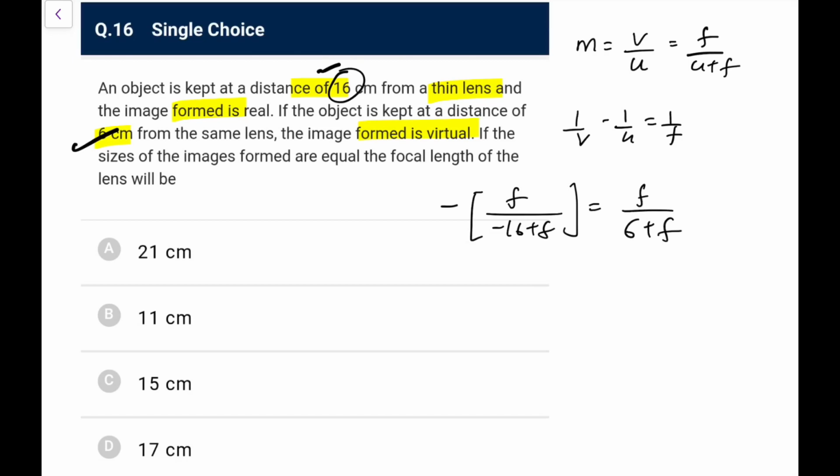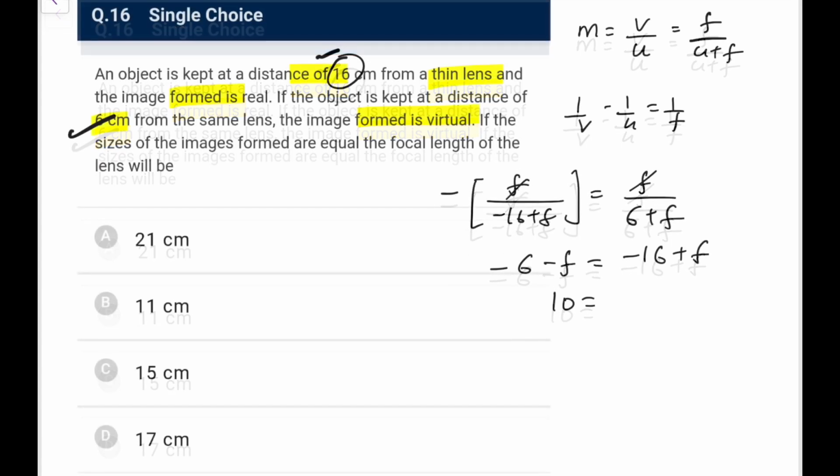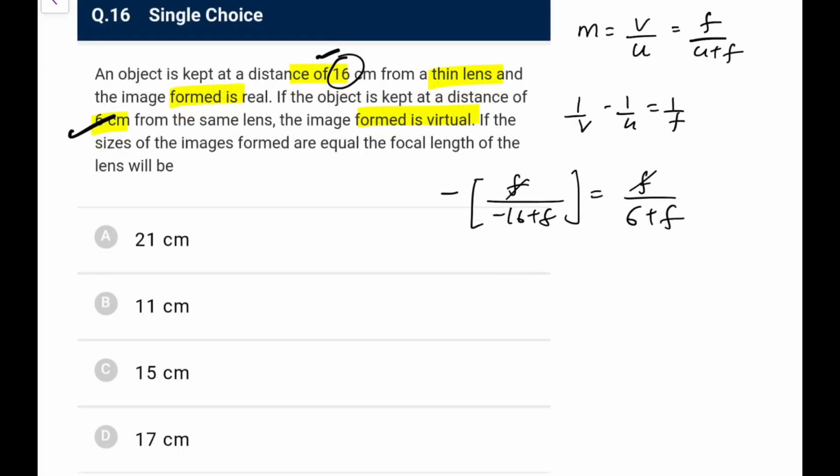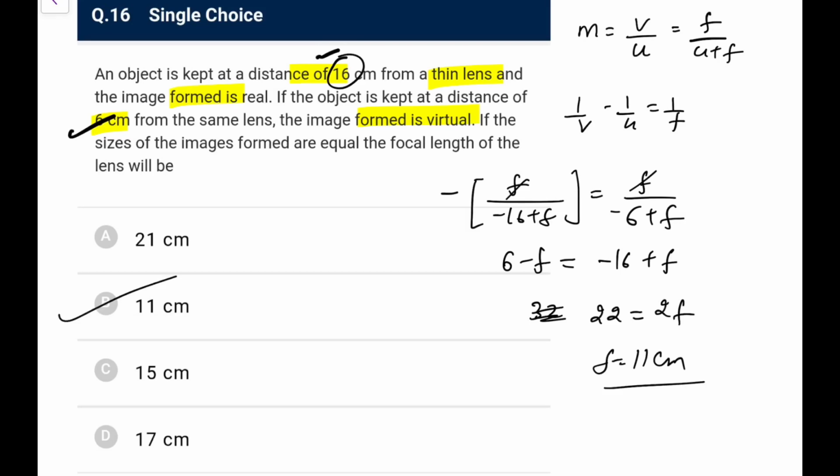So what you get now, this f and f get cancelled, so minus 6 minus f is minus 16 plus f. So you get 10 is equal to... wait a minute, I have done it wrong, because it is not 6, it is minus 6 also. Now do this, 6 minus f is equal to minus 16 plus f. So what you have, this is 16 plus 6, this comes out as 22 is equal to 2f. So f comes out as 11 centimeters. So now this is the option B we will go for.